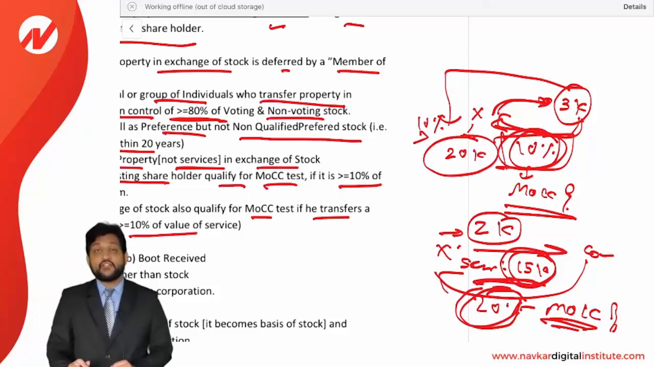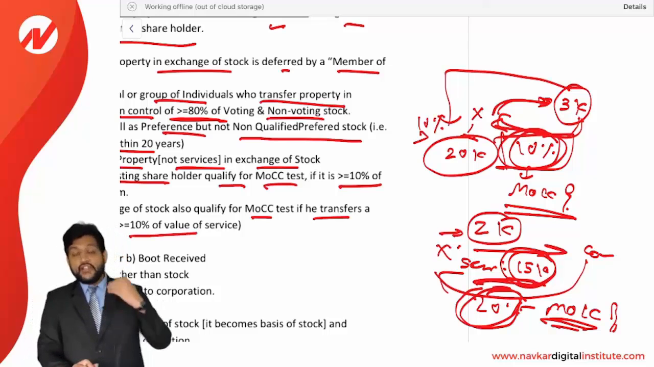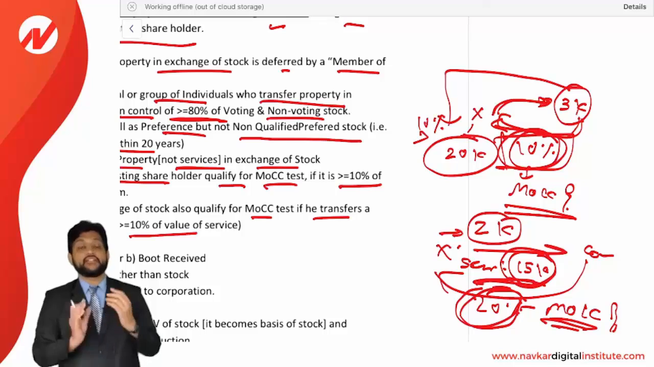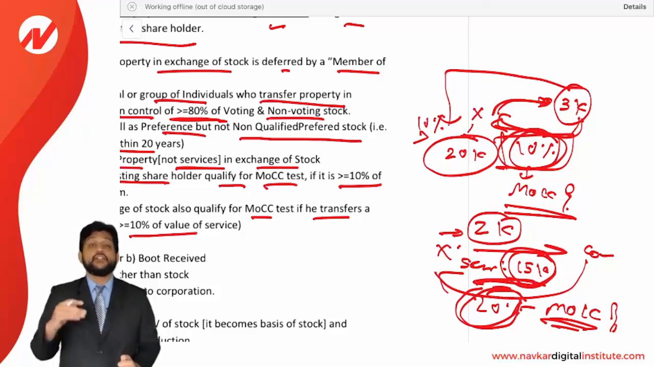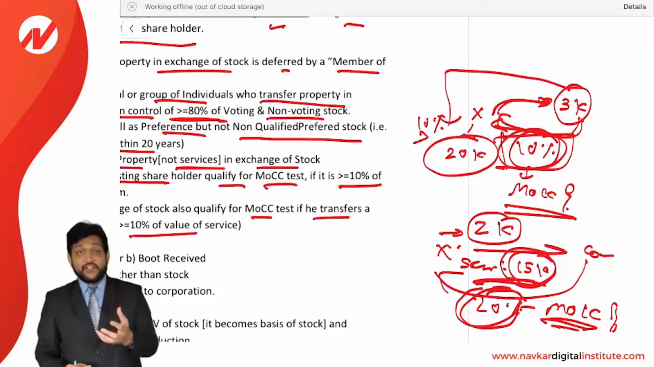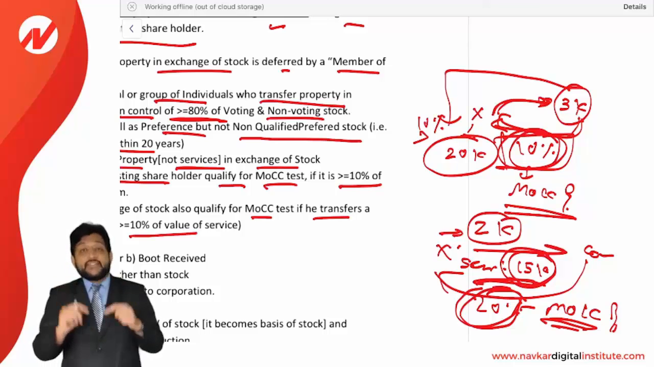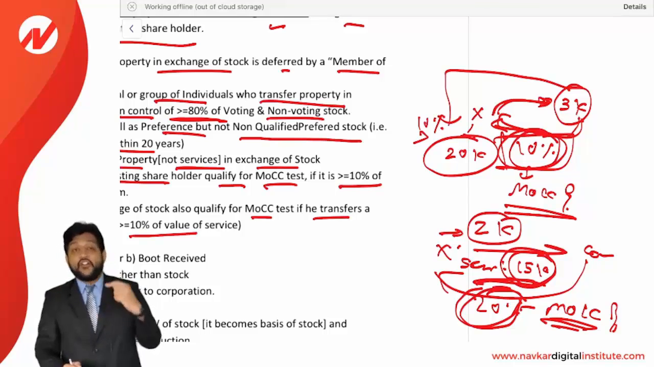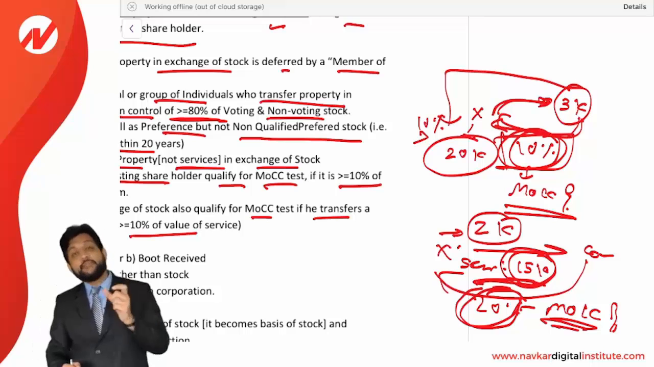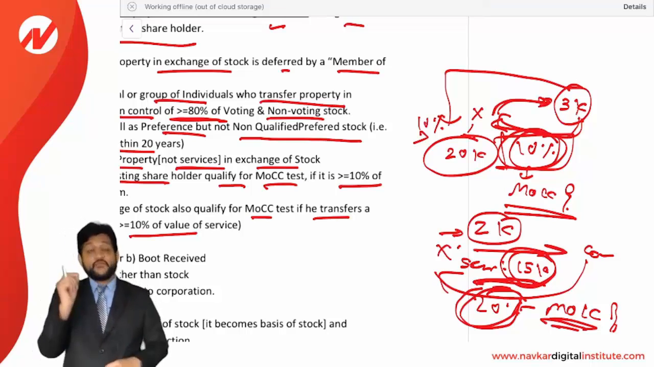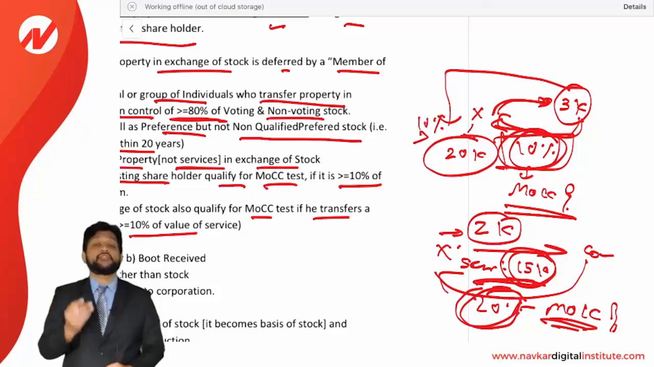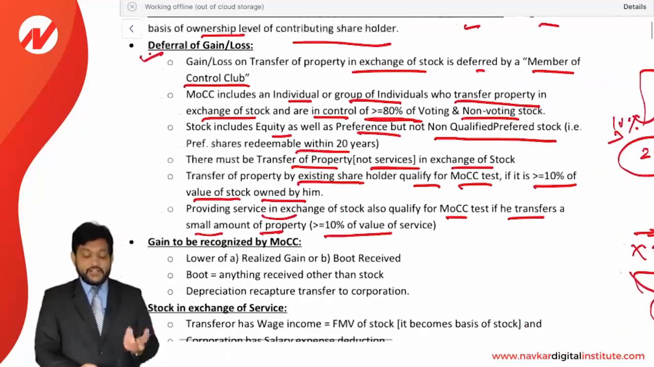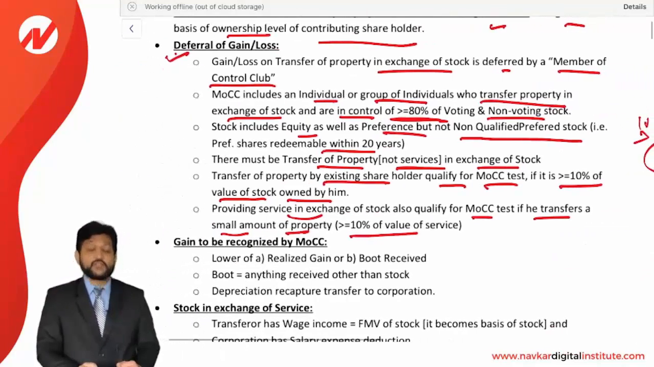So just be very clear on it. Normally, only when you transfer a property for the stock, it is considered as MOCC test. But here we are transferring, providing services for the stock. In that, if I transfer property also along with service, then that can be included in the MOCC test if the value of property is more than 10% of value of services. So these are certain exceptions to be considered for the purpose of MOCC.